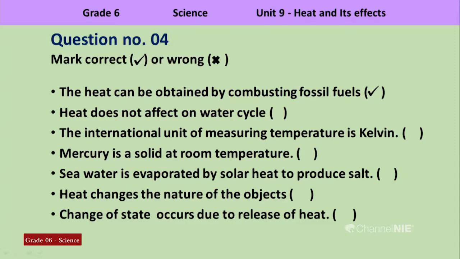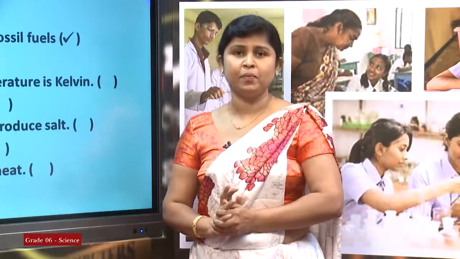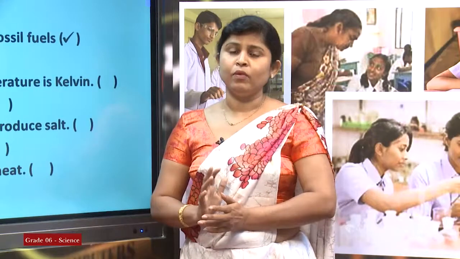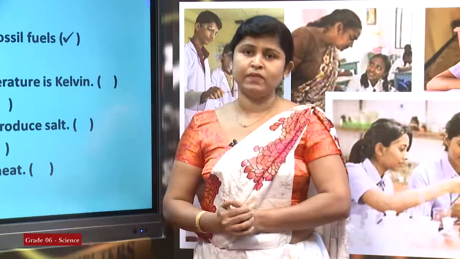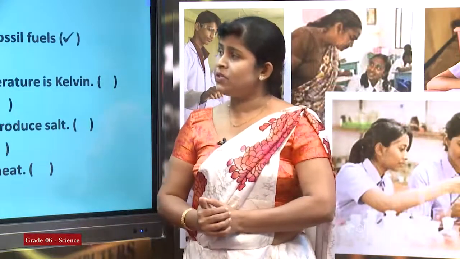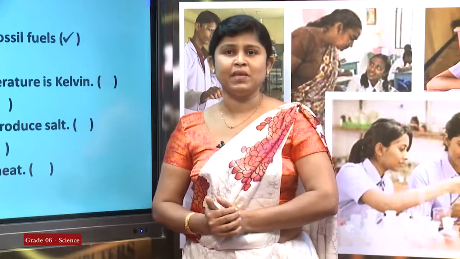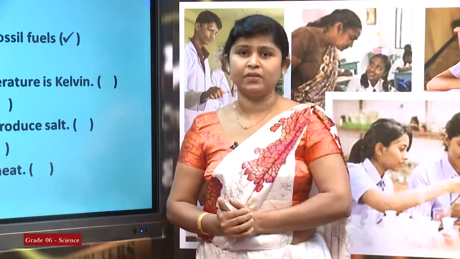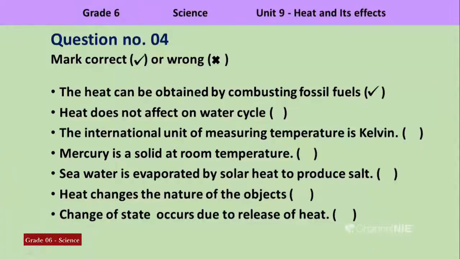We know that the heat of the sun directly affects the water cycle. The water cycle is also known as the hydrocycle. You know that water evaporates due to the heat of the sun. So the statement that heat does not affect the water cycle is not correct. That is wrong, so you have to mark it wrong.